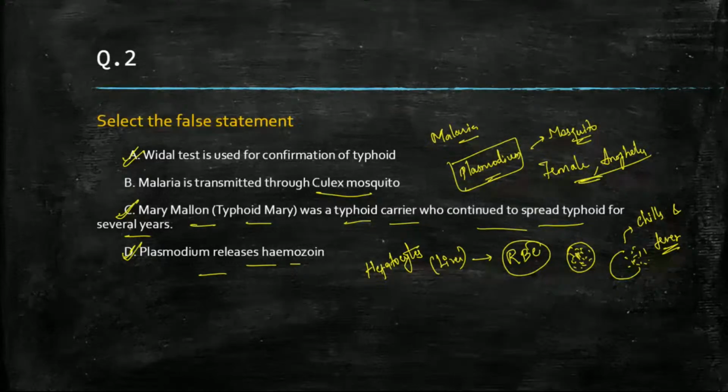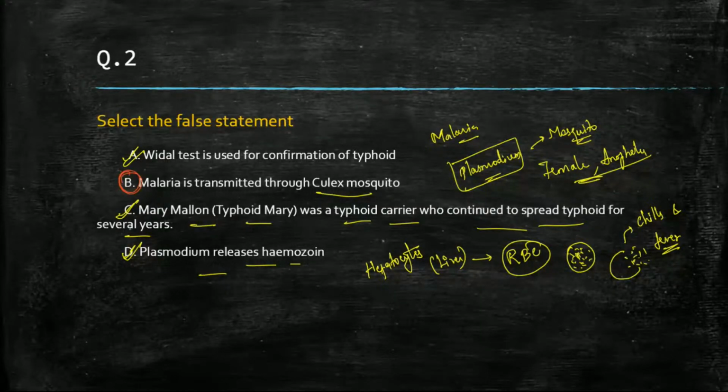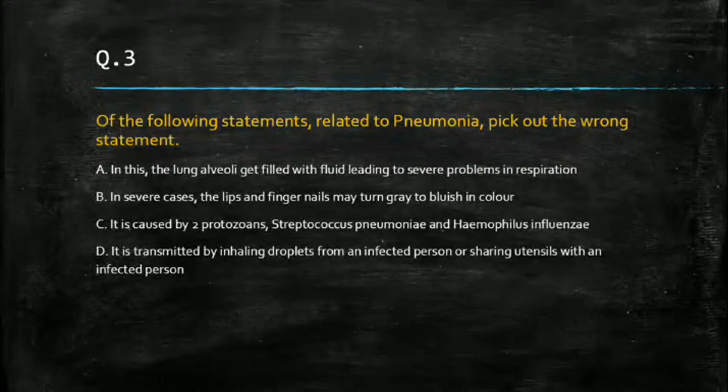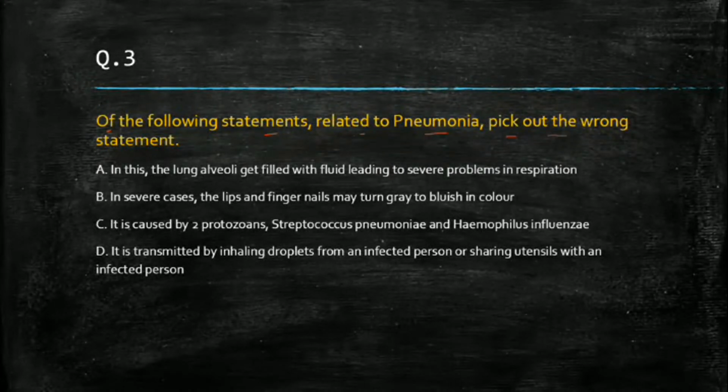So the incorrect answer we have here is very simple. And what is that? Malaria is transmitted through Culex mosquito, which is wrong. So the next question will be: of the following statements related to pneumonia, pick out the wrong statement. So we are talking about pneumonia here.